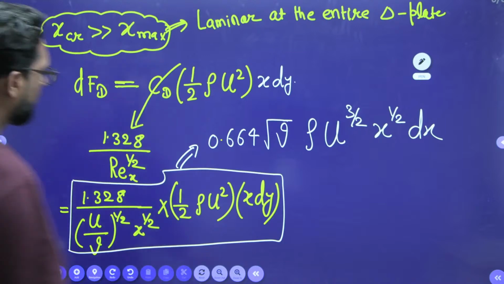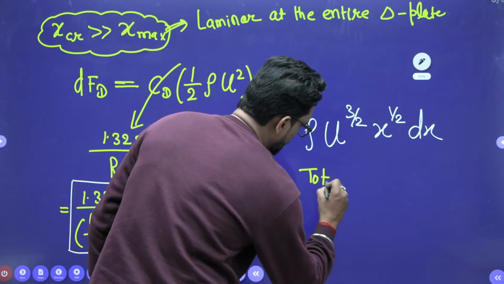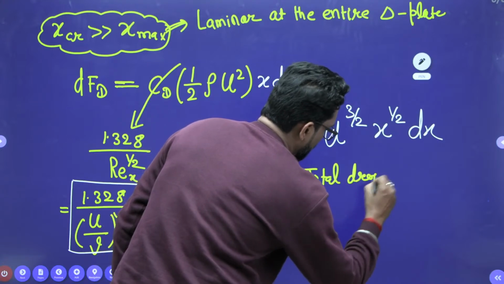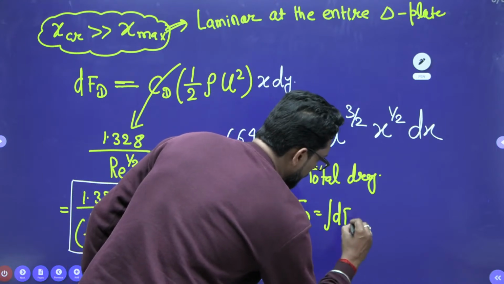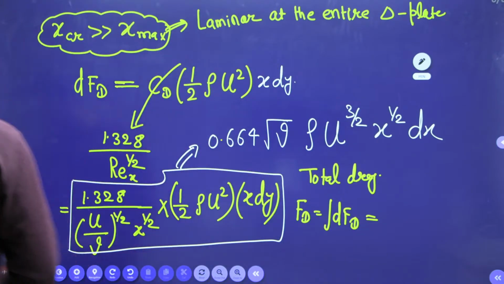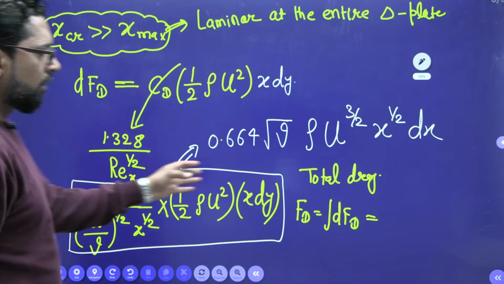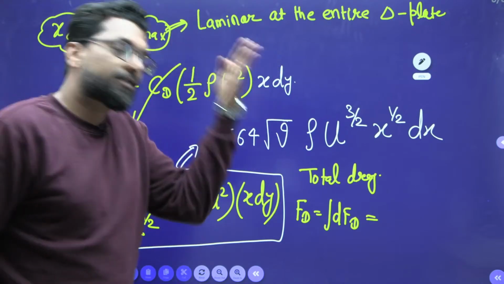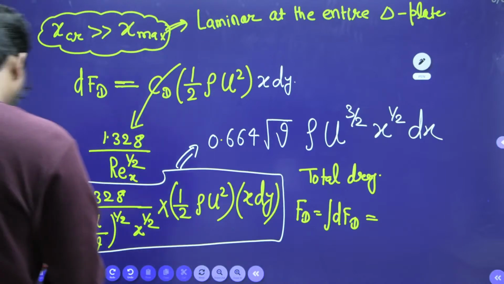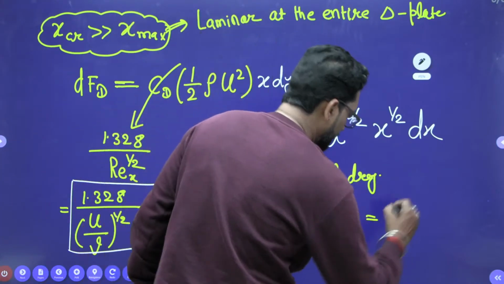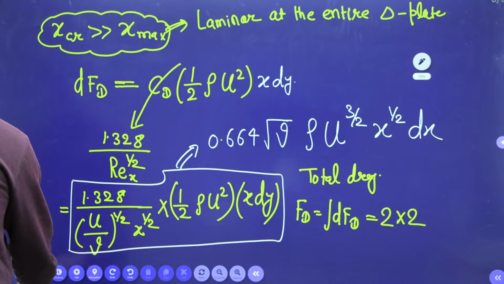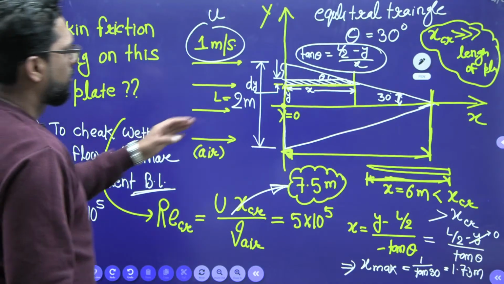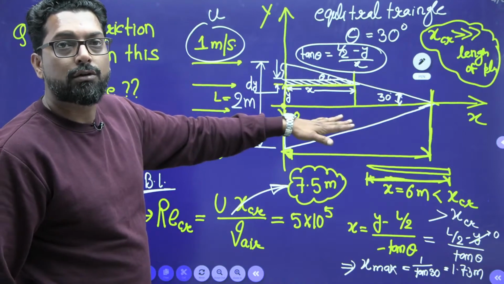Now the total drag F_D is equal to integration of dF_D. Now both the plates, so multiply by 2, right? First face, second face, so multiply by 2, back 2, front 2, yes or not? This is 2, na, see, back and front, okay.